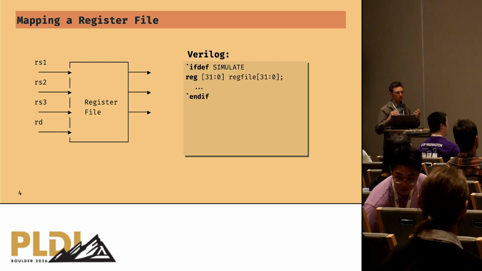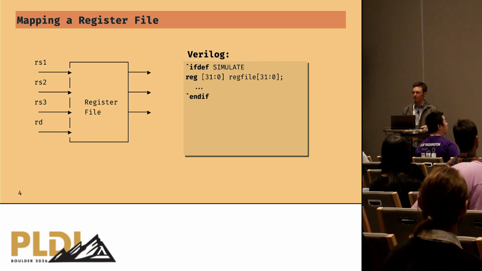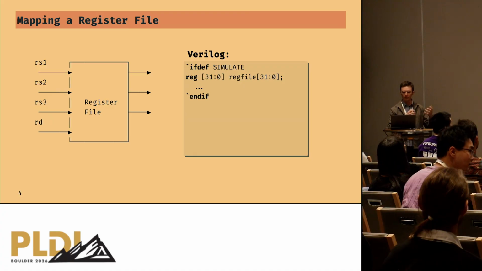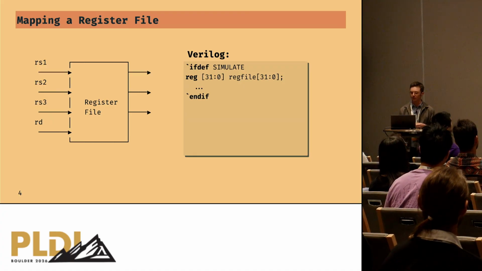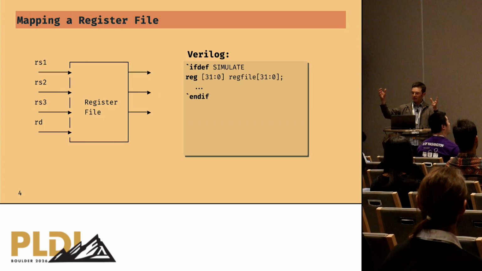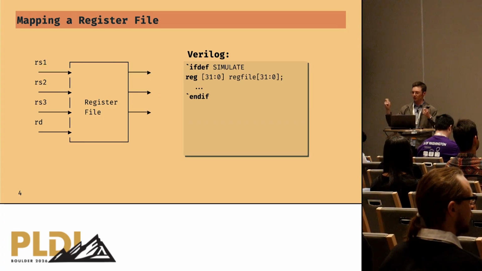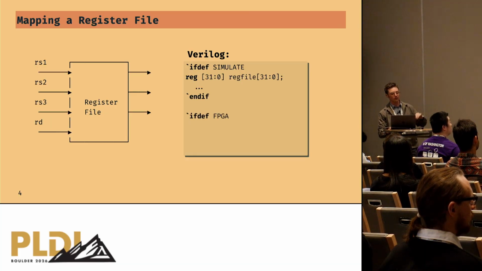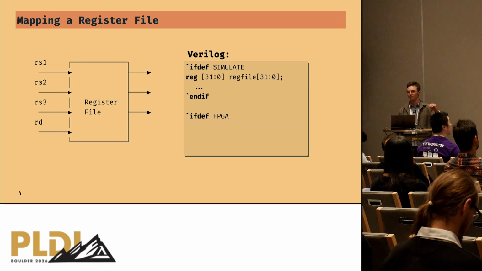So what does a developer do if they want to deploy this on an FPGA or an ASIC? They need to write a custom mapping for this register file to be able to map it to BRAMs on a particular FPGA. In a language like Verilog, what we see a lot are ifdef blocks. Developers will split parts of their code for each memory into a separate ifdef for each technology target they want to work for. So our developer here will make a new ifdef block for their FPGA target.